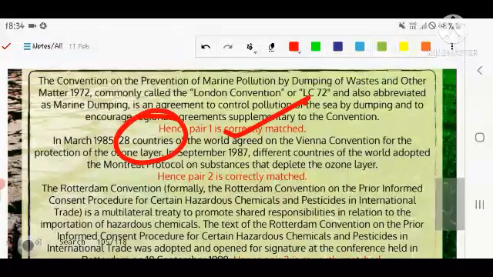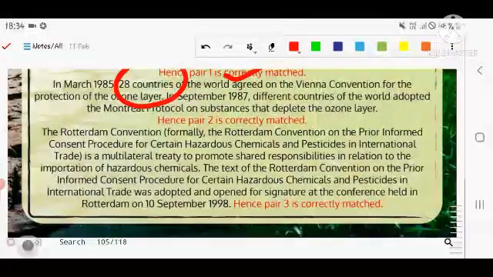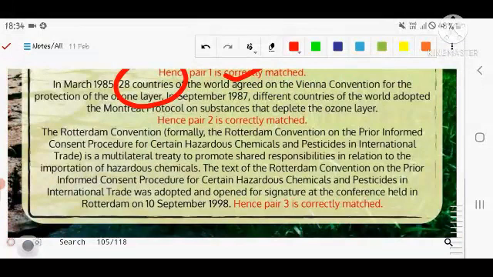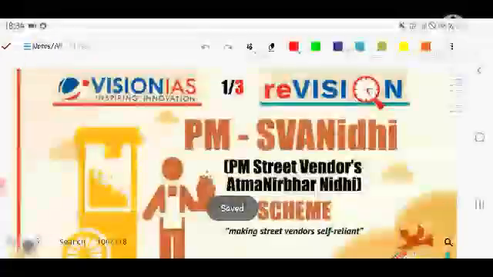In 1985, 28 countries of the world agreed to the Vienna Convention, regarding ozone depletion. Third, the Rotterdam Convention on the Prior Informed Consent Procedure for certain hazardous chemicals and pesticides in international trade is a multilateral treaty to promote shared responsibility in relation to the importation of hazardous chemicals. The text was adopted and opened for signature at the conference held in Rotterdam on 10th September 1998.